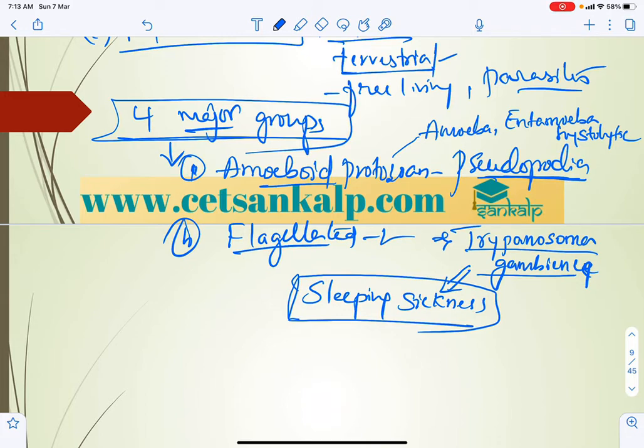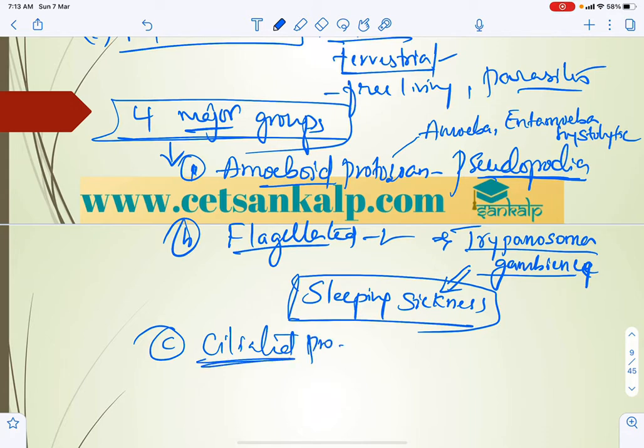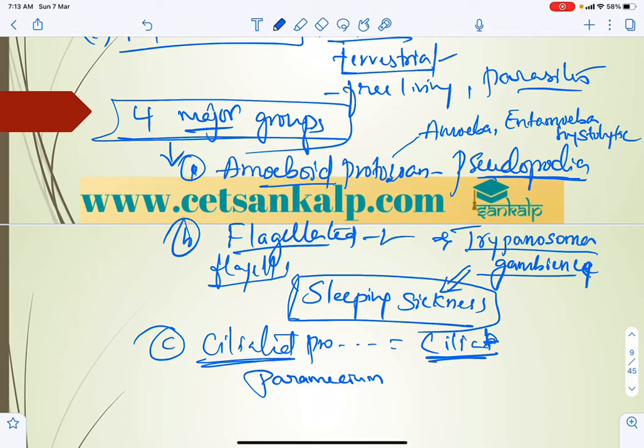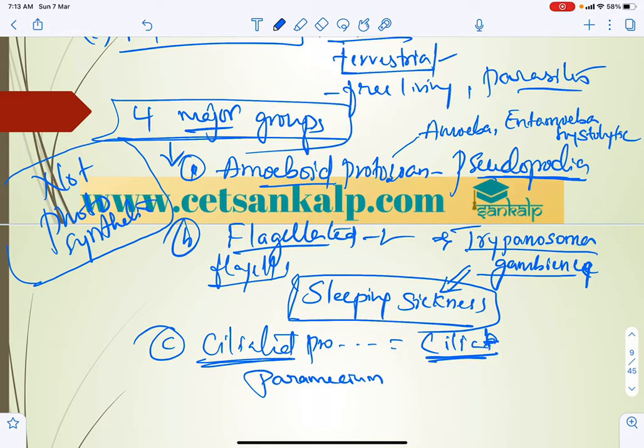And ciliated protozoans. In flagellated protozoans flagella help in locomotion, and in ciliated protozoans cilia help in locomotion. The best example is Paramecium. These are all heterotrophs, either parasitic or free living, but they are not photosynthetic. Protozoans are not photosynthetic. Hence, even though Euglena has a flagellum, it is kept separately under